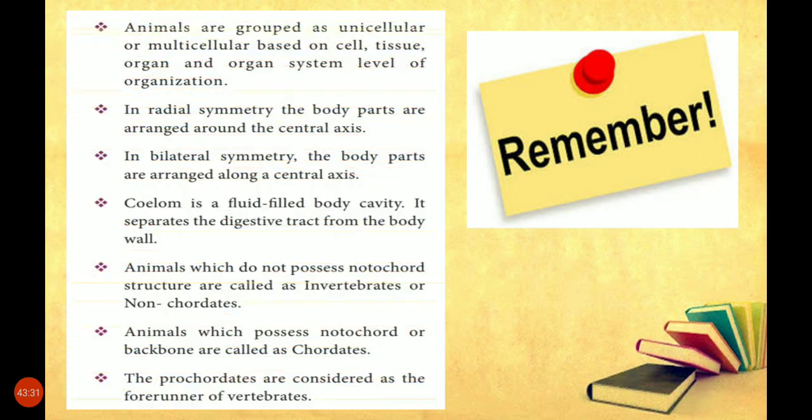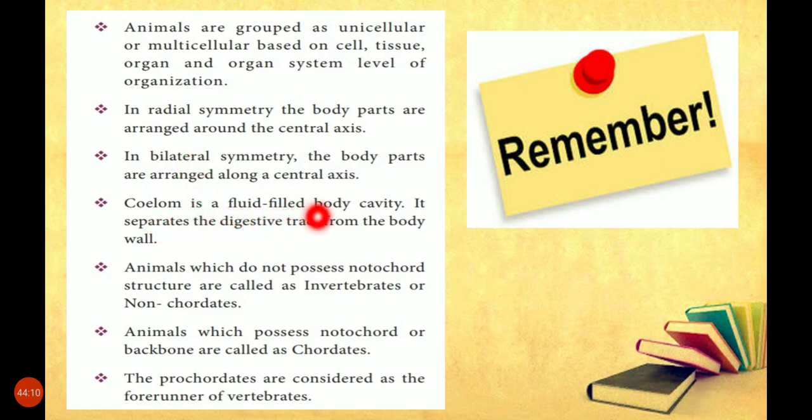Remember, points to remember. Animals are grouped as unicellular or multicellular based on cell, tissue, organ and organ system level of organization. In radial symmetry, the body parts are arranged around the central axis. In bilateral symmetry, the body parts are arranged along the central axis. This is around, this is along. In radial, in whatever side you cut, the body parts will be present. But in bilateral, the body parts are arranged in two halves.